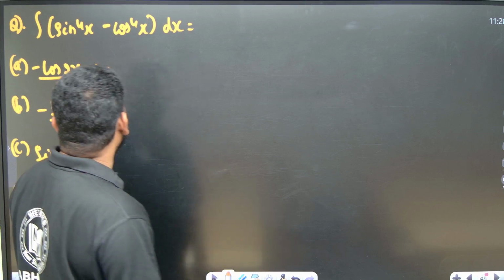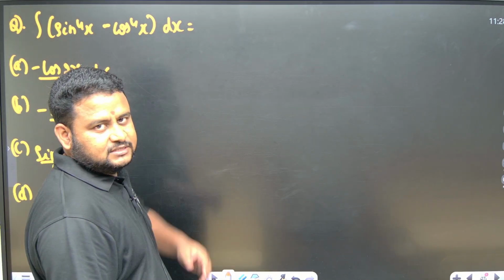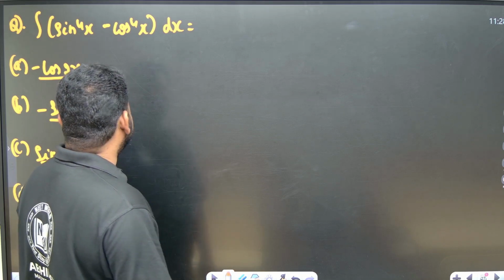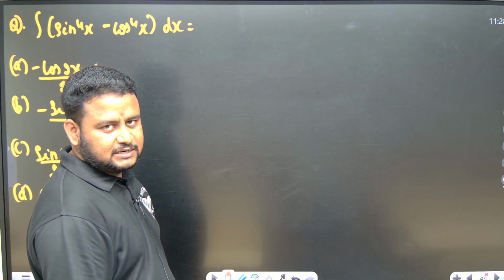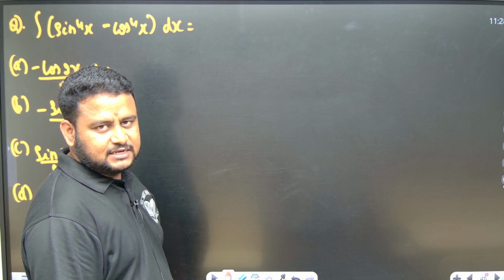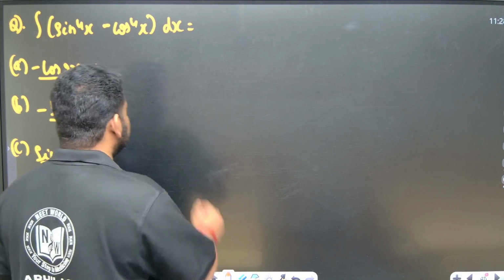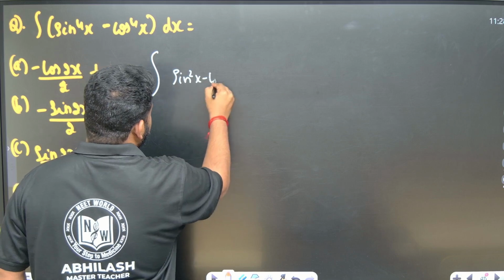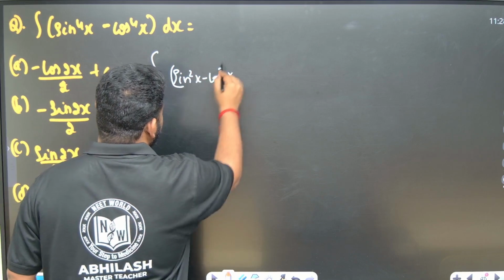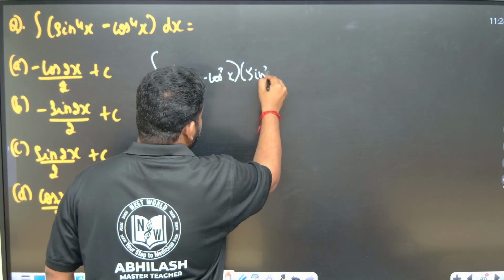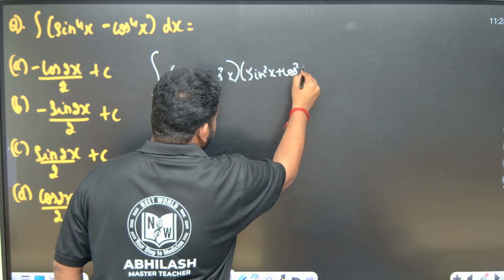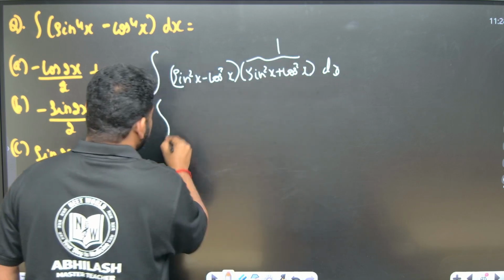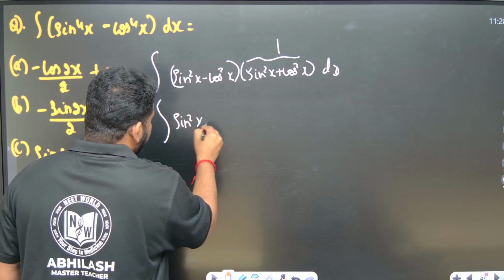Now they have given sin power 4x minus cos power 4x. This is nothing but in the form of sin square x whole square minus cos square x whole square. That is a square minus b square, which can be written as a plus b into a minus b. So this can be written as sin square x minus cos square x into sin square x plus cos square x dx. But this value is nothing but equal to 1. So I will get integral of sin square x minus cos square x